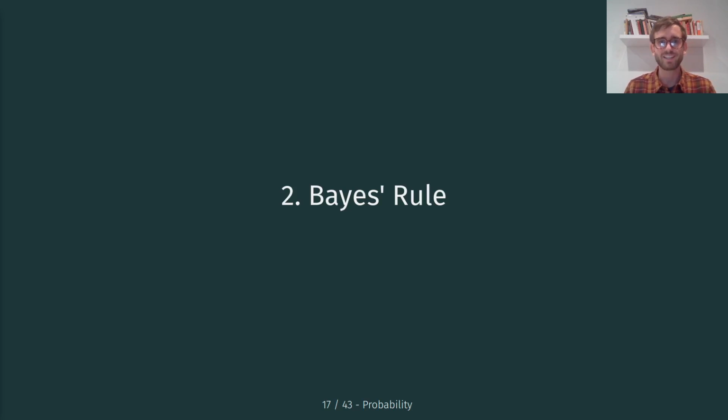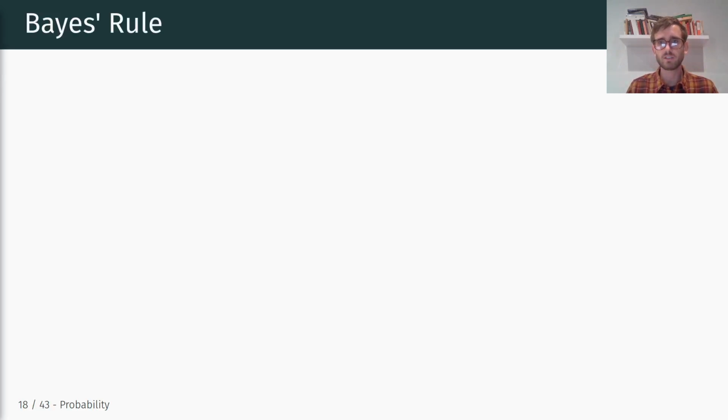quite obviously, given the name. But it's important to keep in mind that Bayes' rule and the relationship and the formulas that I'm going to show you in a second hold regardless of whether you adhere to the Bayesian interpretation of probability as a subjective belief or to the frequentist interpretation of probability. Okay, the mathematical relationship of conditional probabilities still holds. Okay, so let's jump right into Bayes' rule.